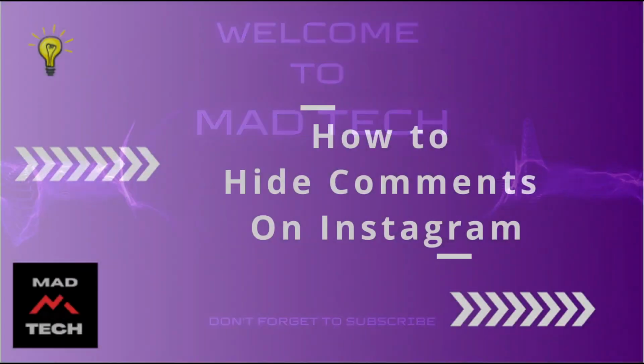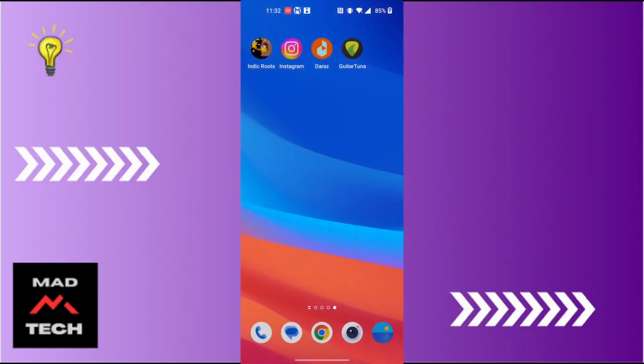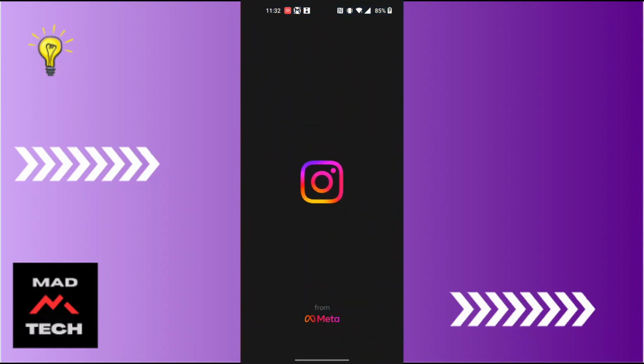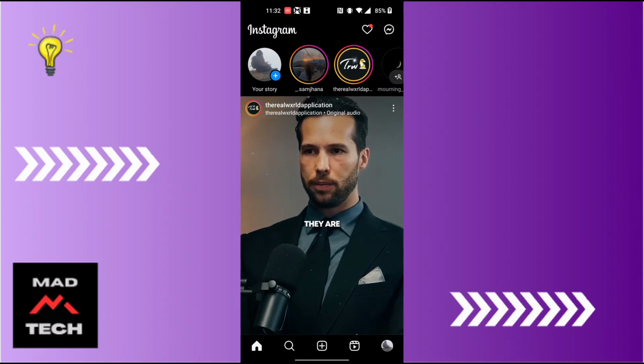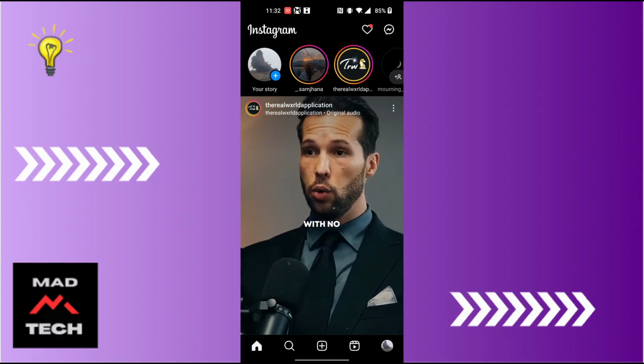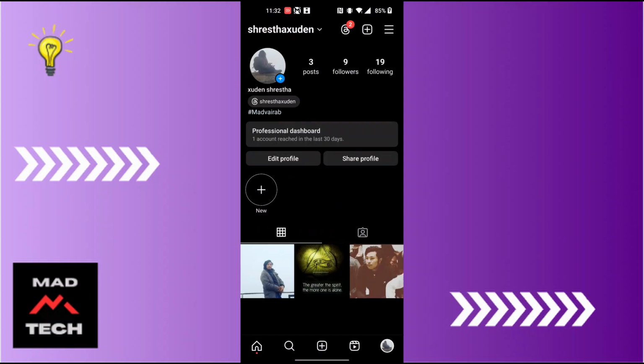Today we'll be learning how to hide Instagram comments, and now let's dive right in. Now to hide Instagram comments, first open up your Instagram app, and over here guys, at the bottom right corner of the screen you can see your profile picture icon. Tap on it at the bottom right, and on this interface again at the top right corner of the screen you can see the three-lined icon.